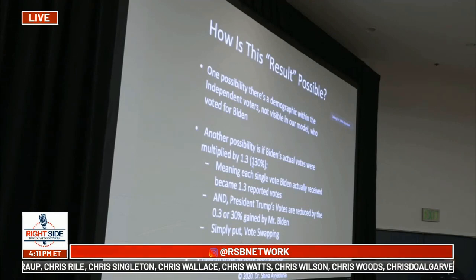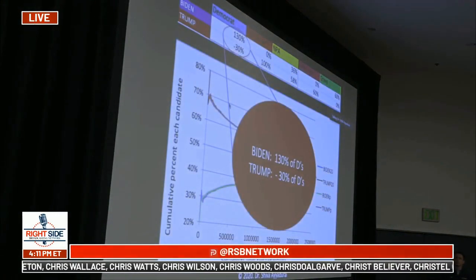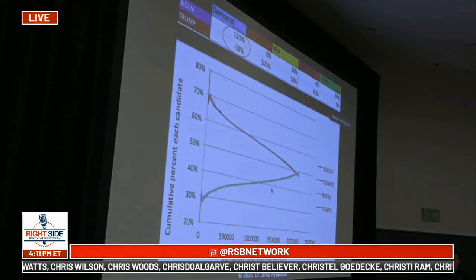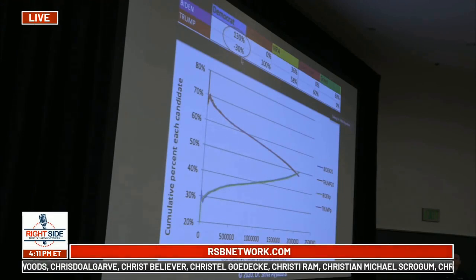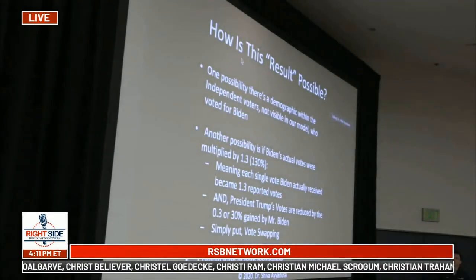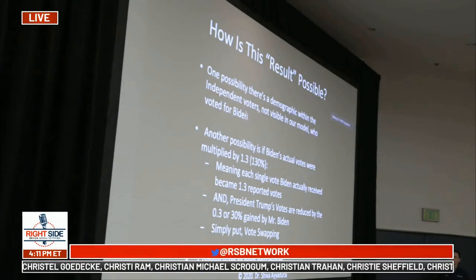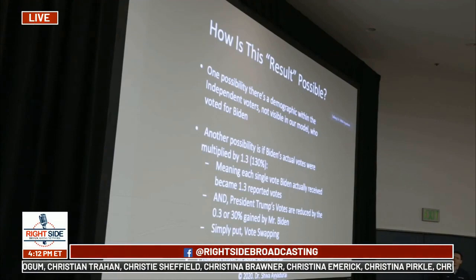So that's what we have discovered today. But this combination, out of all the possibilities to match this curve perfectly, is the only one we found so far, and the demographic distribution that it asserts seems highly implausible. But again, we need to do more research. One is, again, as I mentioned, that there could be certain groups of independent voters that are not visible in the model, or it could be vote swapping, or all three. And I'll end on that note.